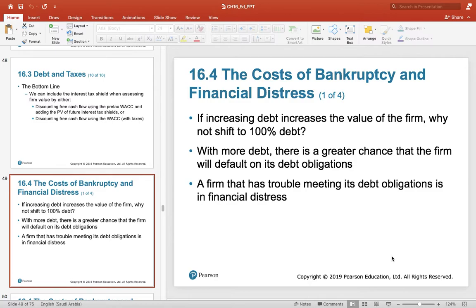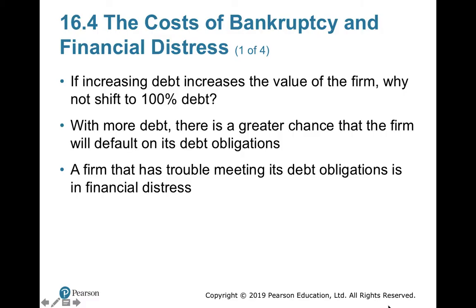So this section is going to discuss the pros and cons of increasing the debt. Definitely, once you are increasing the debt, it is giving you an interest tax shield. Because of the interest tax shield, your WACC is reducing. But at the same time, what other issues are coming? Costs of bankruptcy and financial distress. I'm sure all of you must have heard these words, bankruptcy and financial distress.